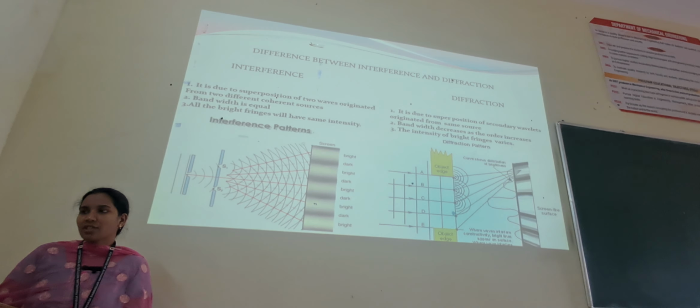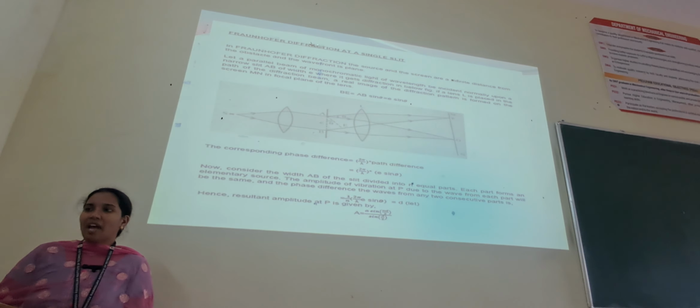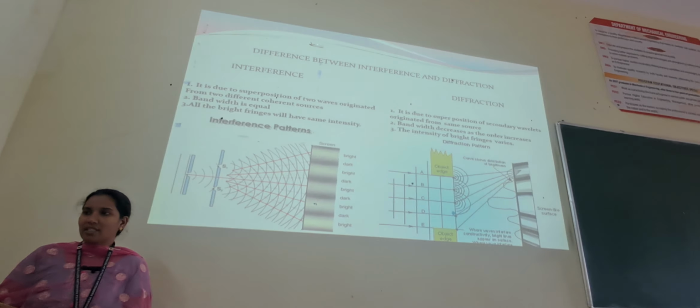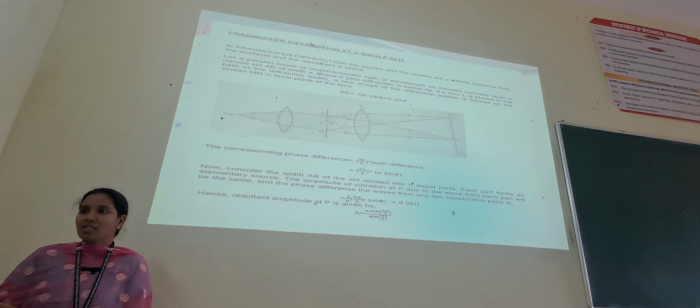For diffraction, there are two types: Fraunhofer diffraction and Fresnel diffraction. We are going to study the Fraunhofer diffraction due to a single slit. In Fraunhofer diffraction, the source and the screen are at an infinite distance from the obstacle and the wavefront is plane. Let us consider a parallel beam of monochromatic light of wavelength lambda incident normally upon a narrow slit AB of width e, where it gets diffracted as shown in the figure below.